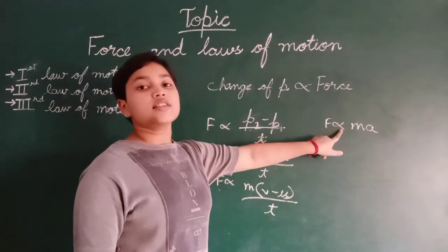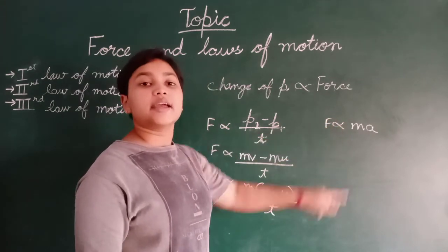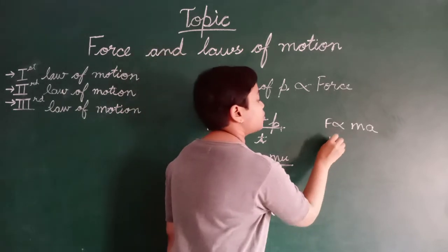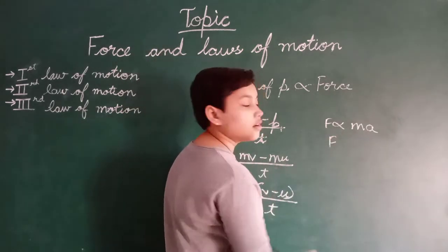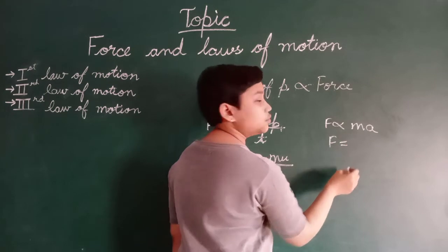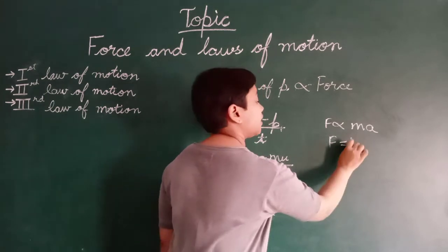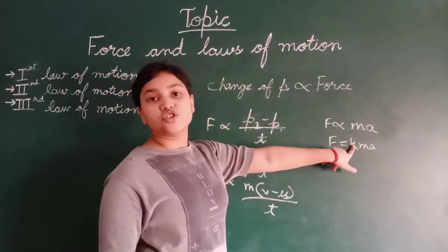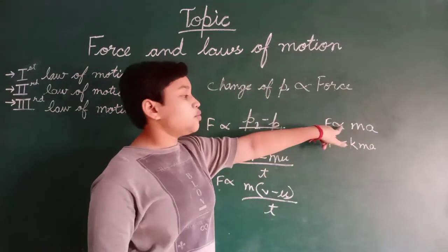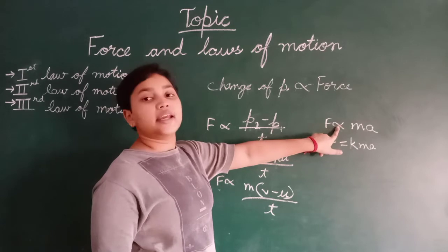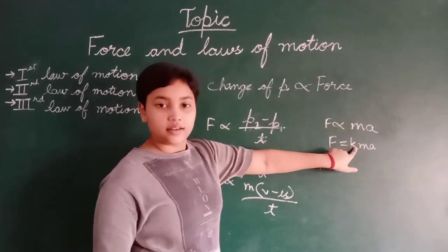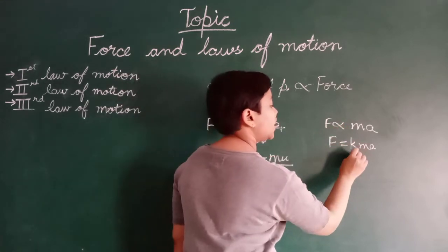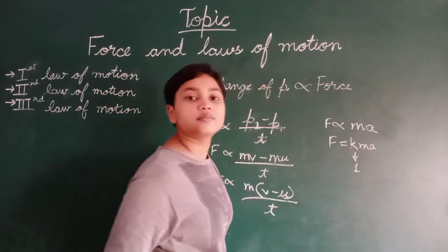By removing this proportionality sign, we have to put a proportionality constant. Force is equal to K into ma. K is the proportionality constant here, and the value of K is 1.